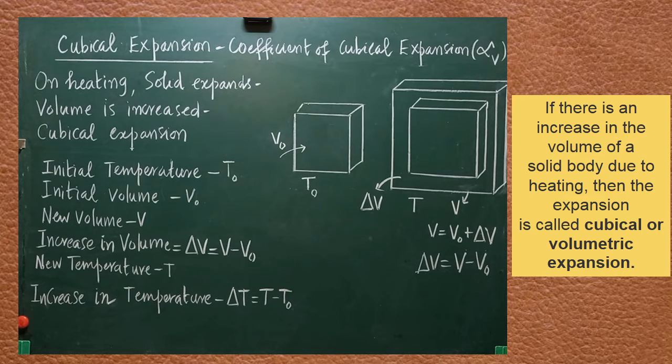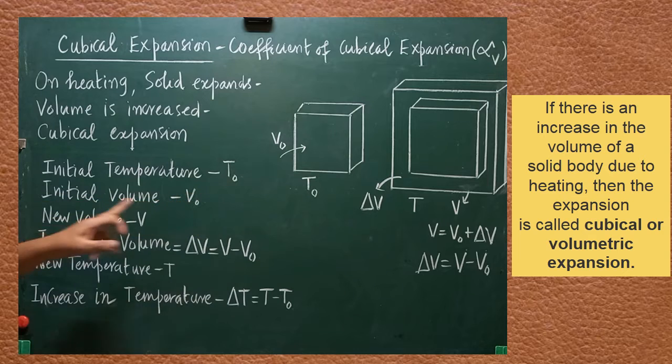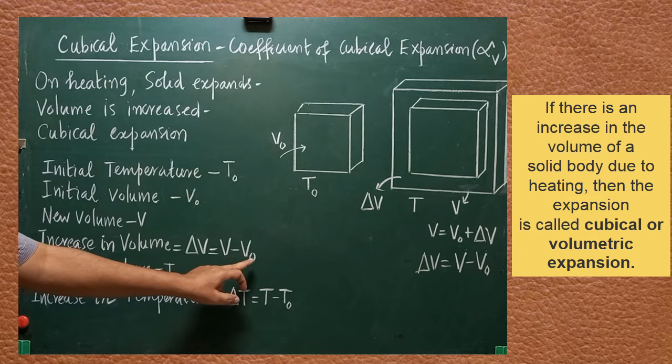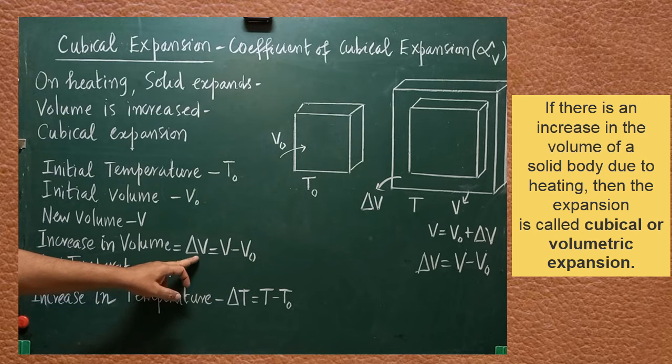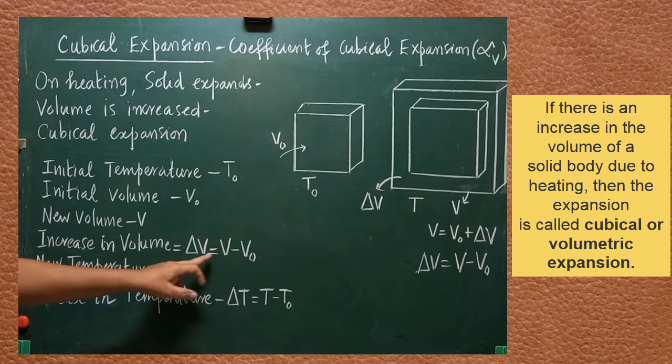Here I have written all the required parameters. These are all the measurable things, written one by one. What is the initial temperature of the solid body? T0, which can be measured with the help of a thermometer. The initial volume of the solid body is V0. After heating, after expansion, the new volume can be taken as V. The increase in volume, delta V, is nothing but the new volume minus the initial volume. The difference between the new volume and the original volume is the increase in volume.